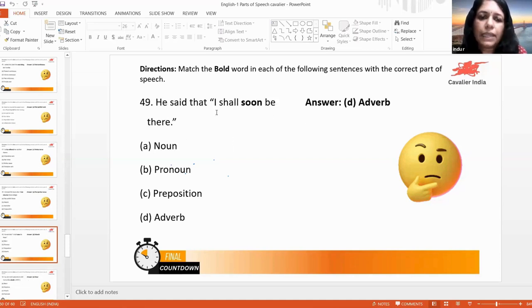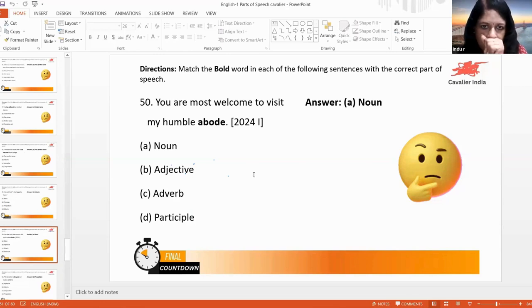I will soon be there. Okay, ഇവിടെ soon adverb ആണ്. There also adverb ആണ്. Shall be is the verb there. You is the subject. Okay, are is the verb. Most welcome. You are welcome. Most will be the adjective there. To visit, what is it? To visit will be the infinitive to there. My humble will be the adjective there. Okay.